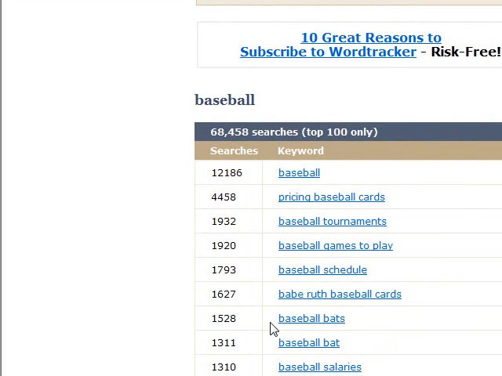Now, I would highly recommend, here's a big key, you have to keep track of your research or you will drive yourself batty. No pun intended. This is important because you can have, which is more important, baseball bats or baseball bat? You'll notice one gets more searches than the other. So you're going to need to know, did I search baseball bats? Do I have that number? Or did I have just baseball bat? Things like that. So it's important you keep track.